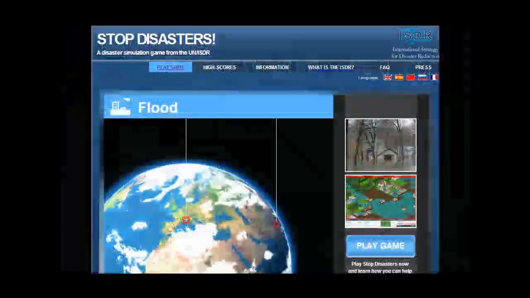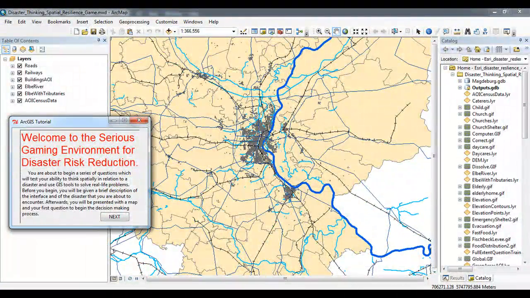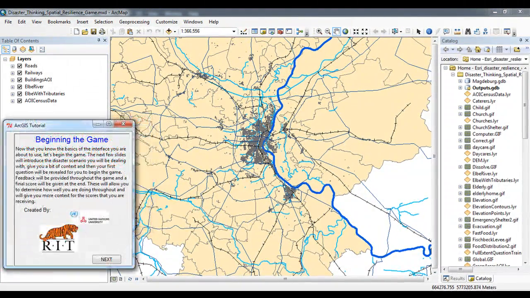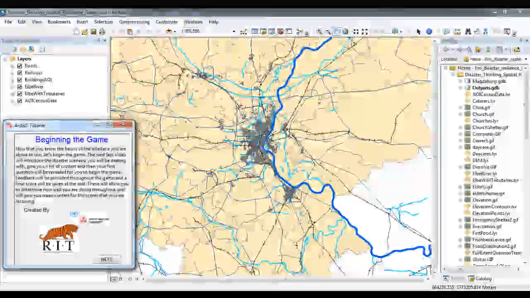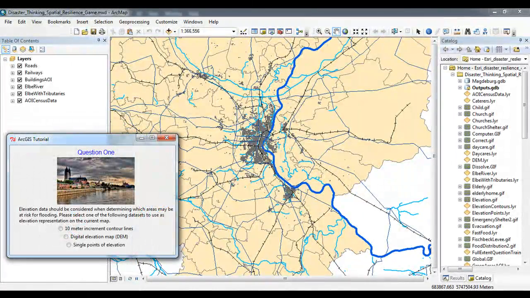Serious games are games designed for non-entertainment purposes like UNISDR's Stop Disasters game. Our game is the first serious game to specifically focus on training, educating, and building awareness of community, disaster risk reduction, and resilience spatial thinking skills using real GIS tools.